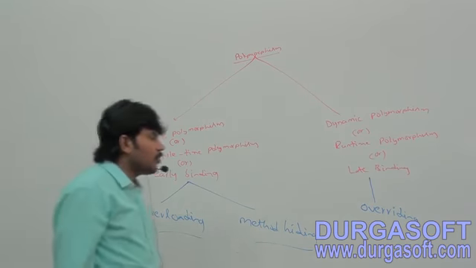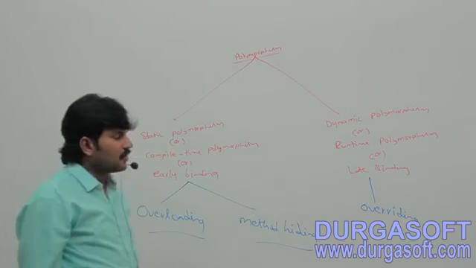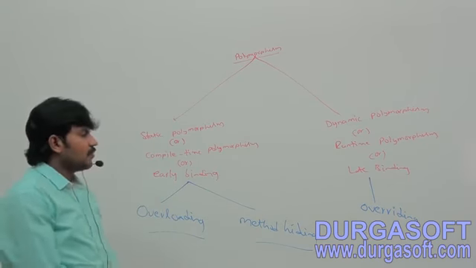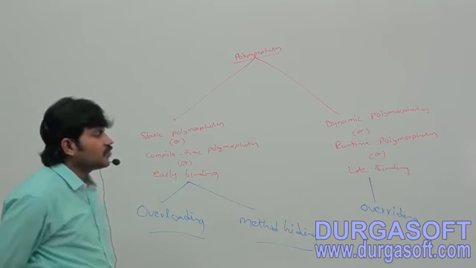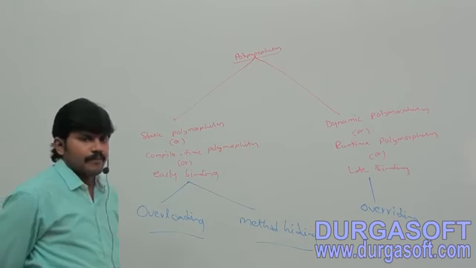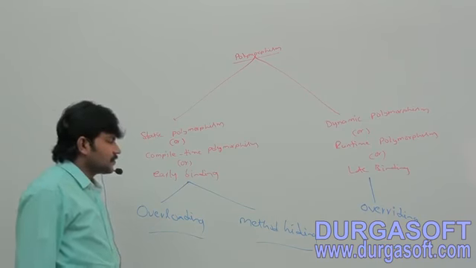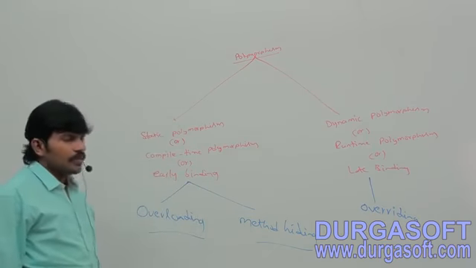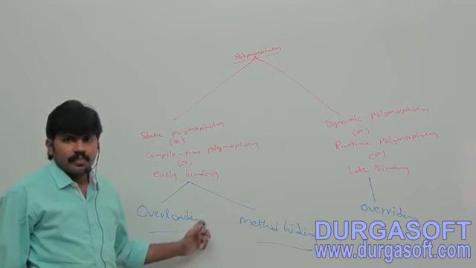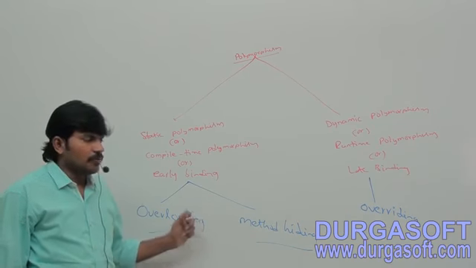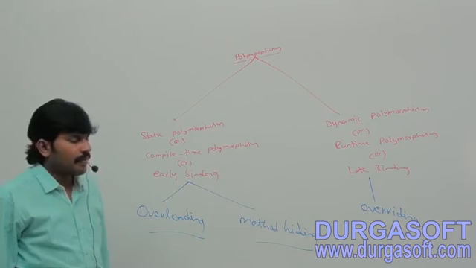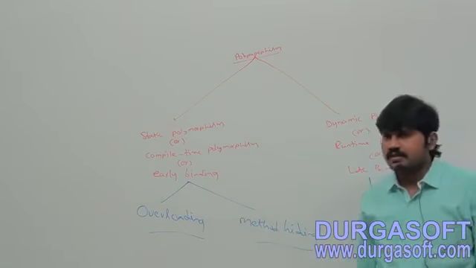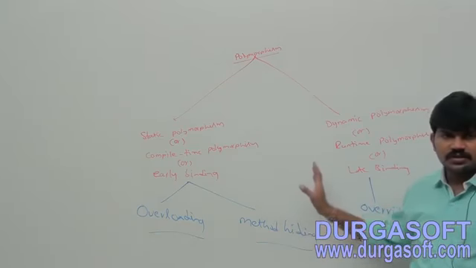Next, dynamic polymorphism or runtime polymorphism or late binding; the example for that is overriding. Completed, I hope. Up to this it is clear, right?